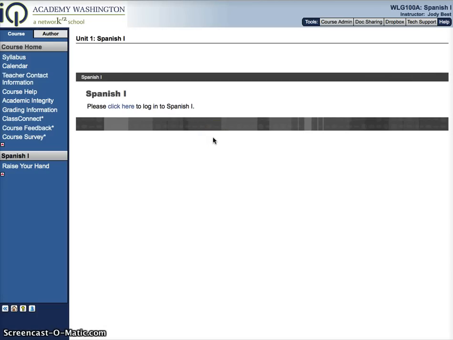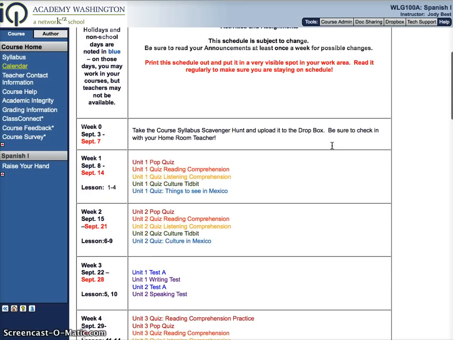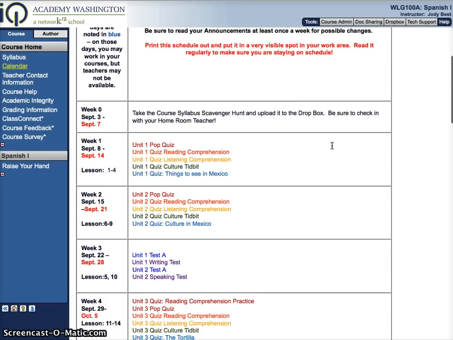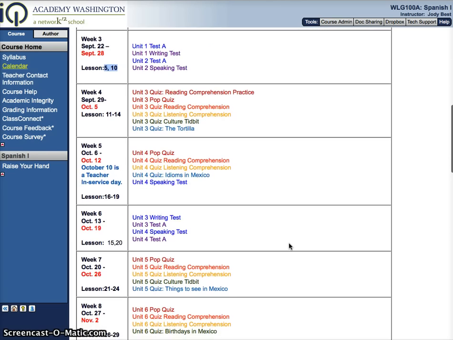Pretty simple. Again, you want to really pay attention to this course calendar and make sure that you're doing the things on the course calendar in the order that they're given. So we will skip on week 1, we just do lessons 1 through 4. We won't do lesson 5. On week 2, we'll just do lessons 6 through 9. We don't do lesson 10. And then week 3, you have the entire week just to do those 2 lessons, which are the 2 tests. So that gives you the entire week to study for it, okay?